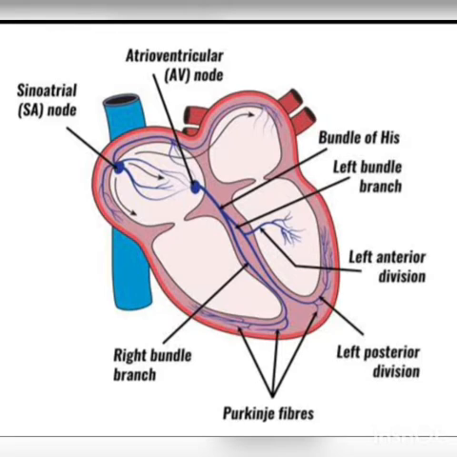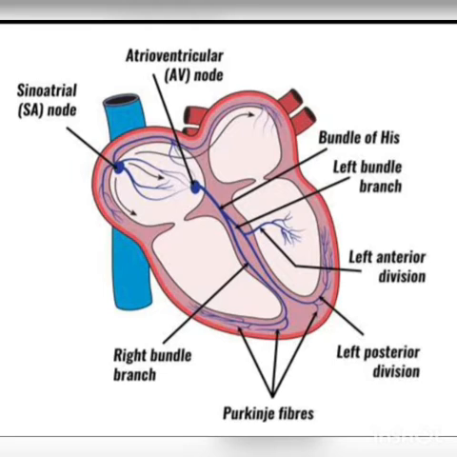Now in the human heart there is a special nodal tissue present which initiates the heart impulse. So there are two special nodal tissues known as SA node and AV node, and along with that there is also the bundle of His, and also the Purkinje fiber system. Now in this diagram you can see the SA node, AV node, and the Purkinje fiber system, which is spread all over the ventricles.